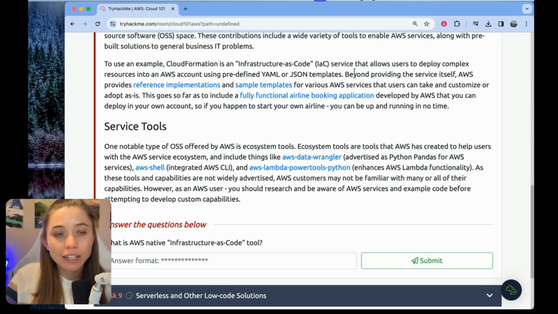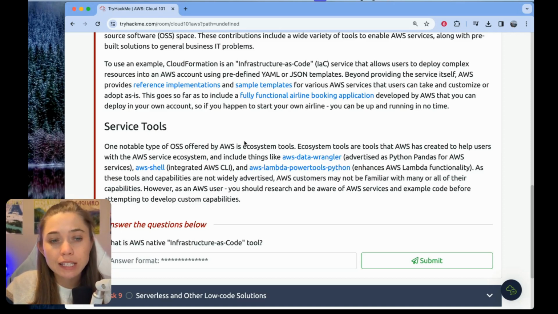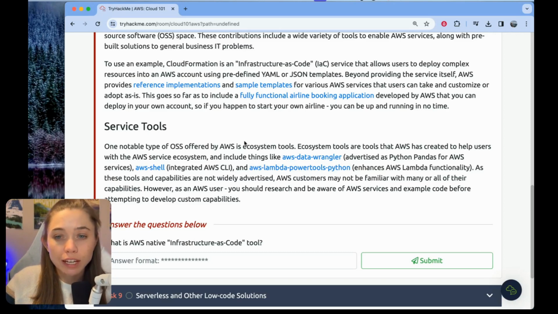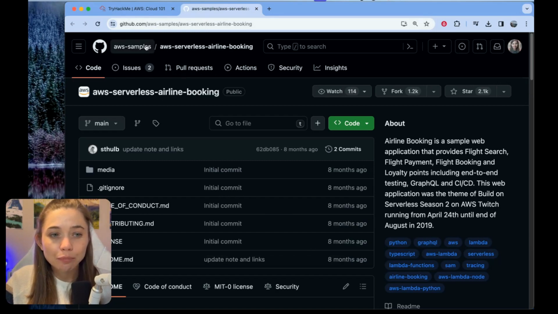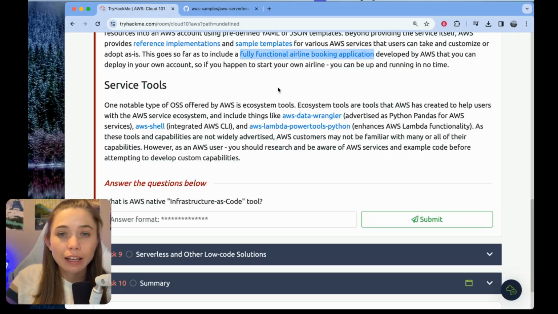Then we read about how, in addition to providing CloudFormation, which I guess is considered an open source tool based on the section heading here, AWS also provides different open source templates and reference implementations you can use to take CloudFormation and work with AWS services. Then this is such a specific example, but there's a GitHub repository full of AWS samples, one of which is a fully functional airline booking application. So we can go quickly look over here and we have this GitHub repository full of open source AWS samples. I think the point here is just that AWS has open source tooling that they've contributed and built.